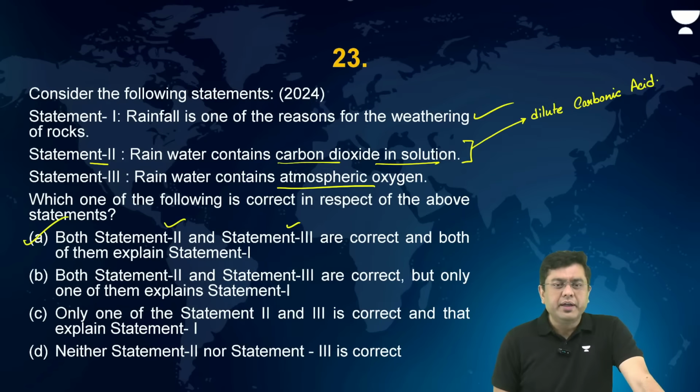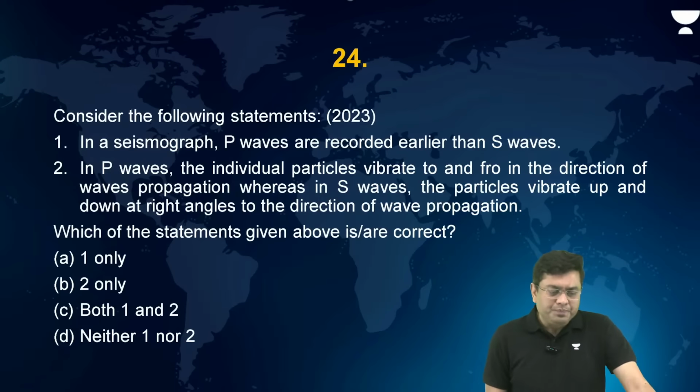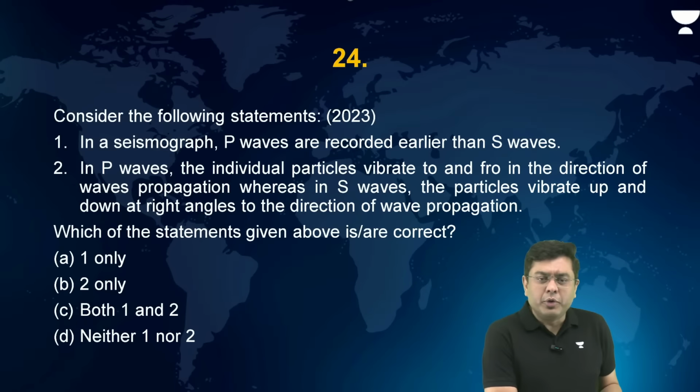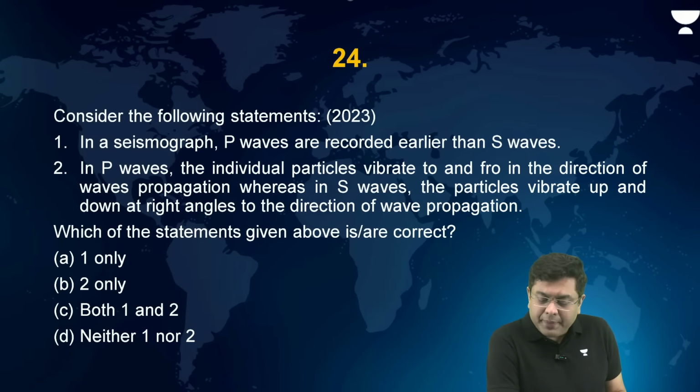So A is the correct answer in this particular case. Okay. Now, consider the following statements. In a seismograph, P waves are recorded earlier than S waves. In P waves, the individual particles vibrate to and fro in the direction of the wave propagation, whereas in S waves, the particles vibrate up and down at right angles to the direction of the wave propagation.